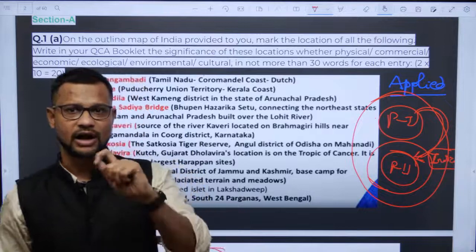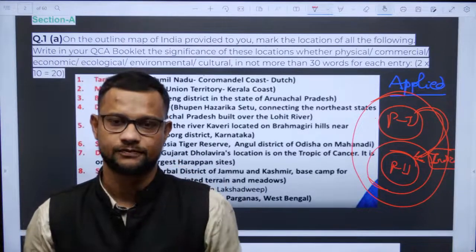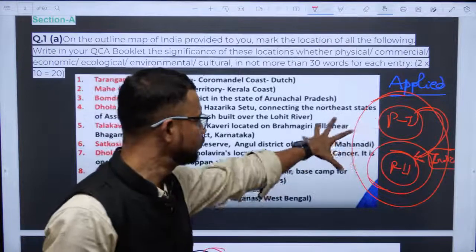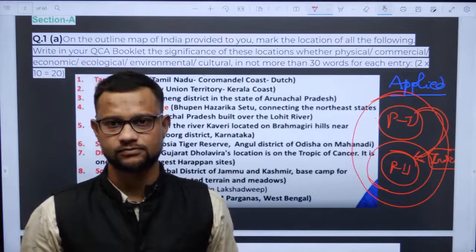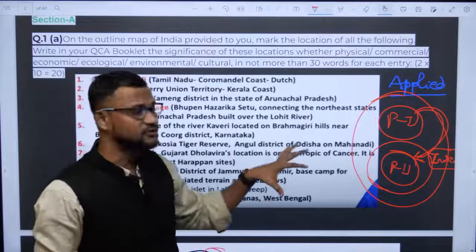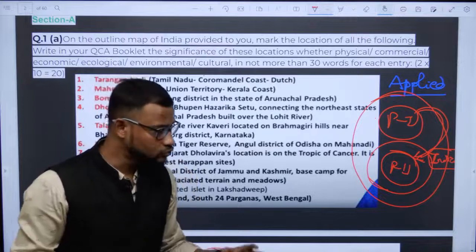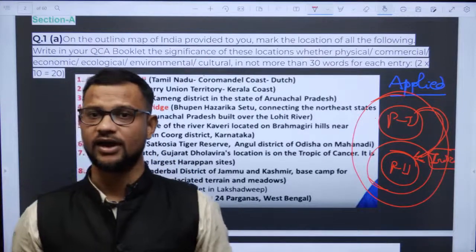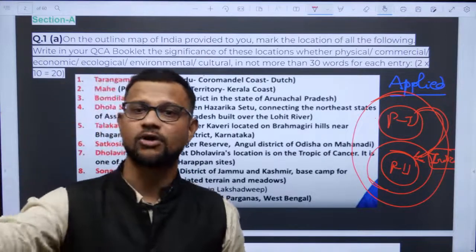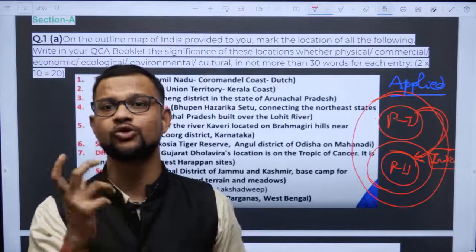In that case, your answer will be much different from anyone else's, and that's the key to scoring marks. That will help you gather case studies, क्योंकि specifically Paper 2 में आपको कुछ case studies भी add करने होंगे, and those case studies are the outcome of your observation of your surroundings. The more you observe, the more you learn, okay?